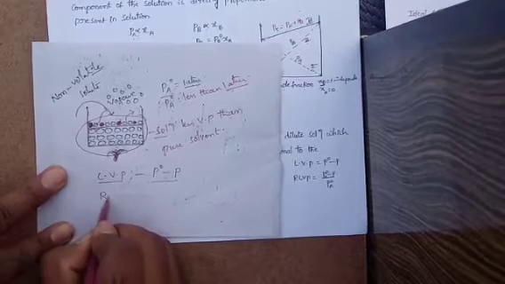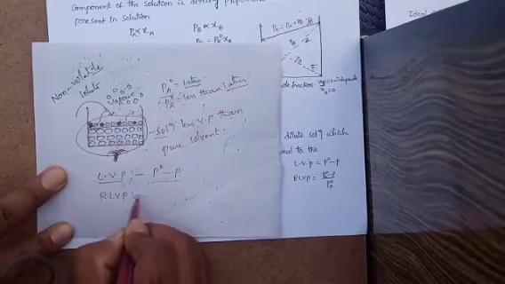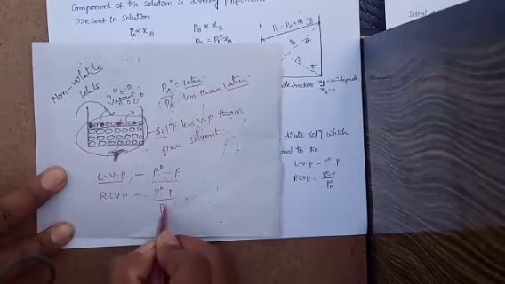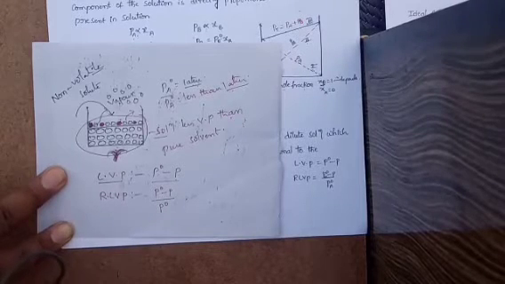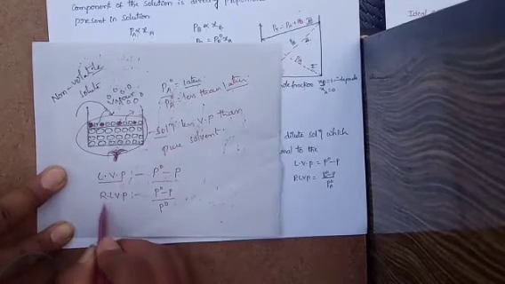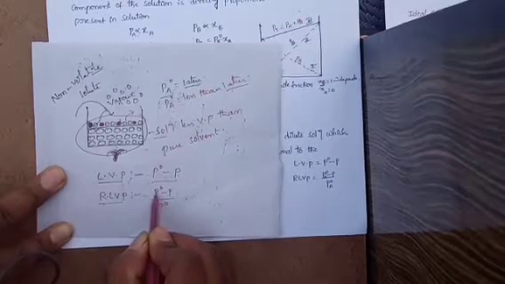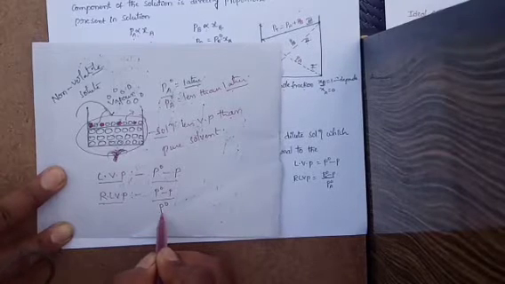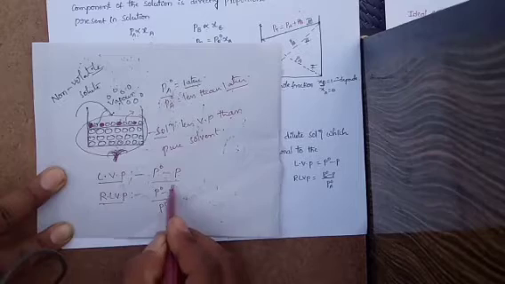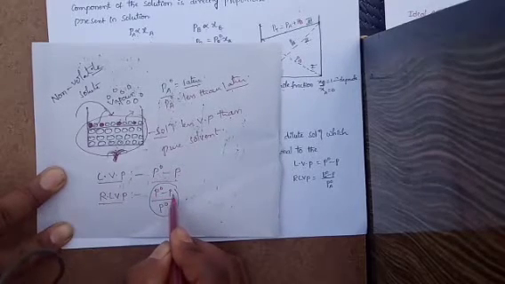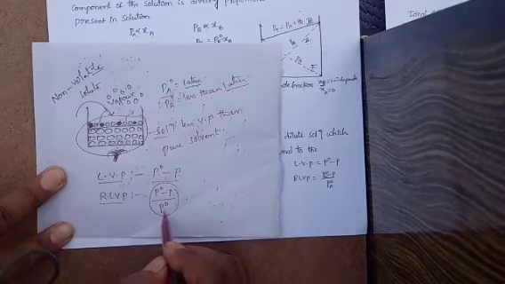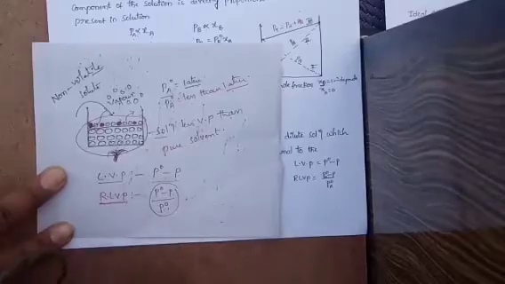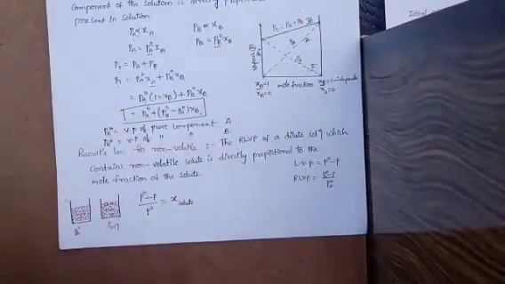And one more is the relative lowering of vapor pressure. It is the ratio between the lowering of vapor pressure and the vapor pressure of the pure solvent. Now see, P naught minus P is the lowering of vapor pressure and P naught is the vapor pressure of the pure solvent. So the ratio between the lowering of vapor pressure and the vapor pressure of the pure solvent is known as the relative lowering of vapor pressure. So that is what we discussed here.